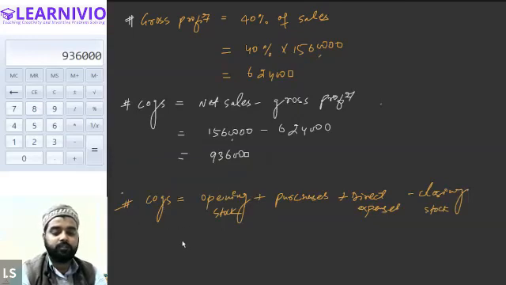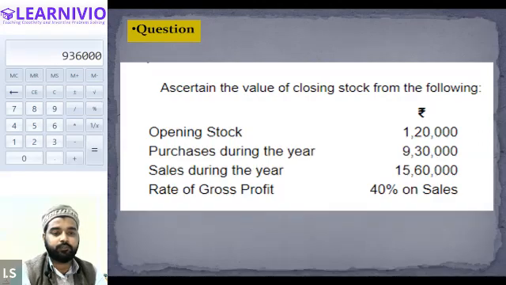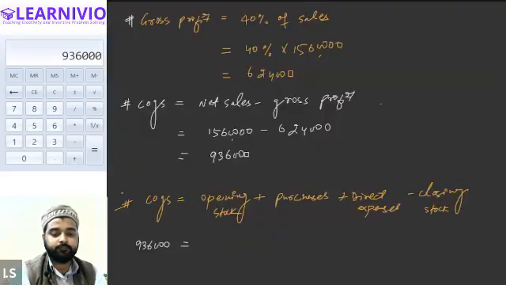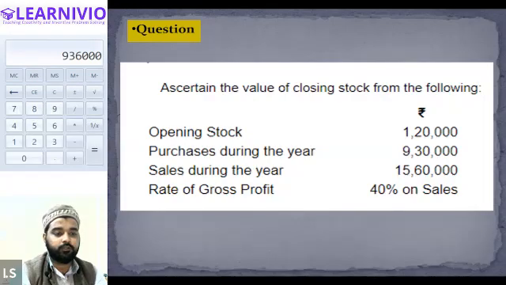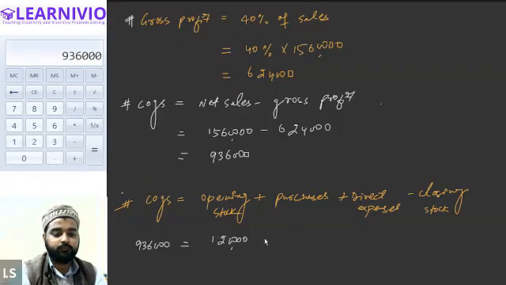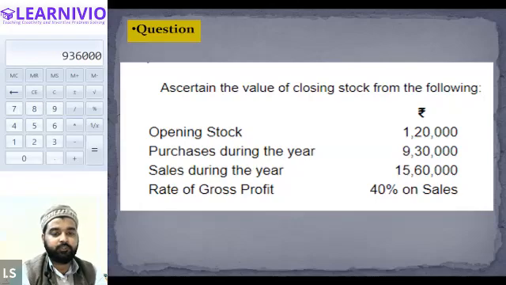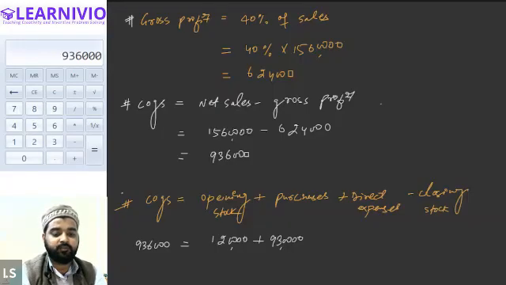So cost of goods sold we have already calculated above, 9,36,000. Opening stock is already given in the question, 1,20,000. Purchases are also given in the question, 9,30,000. Then what about the direct expenses? There are no direct expenses, so we will presume that direct expenses are 0.